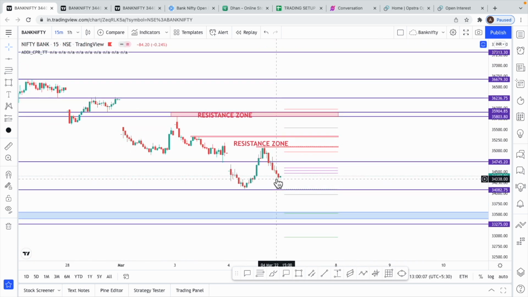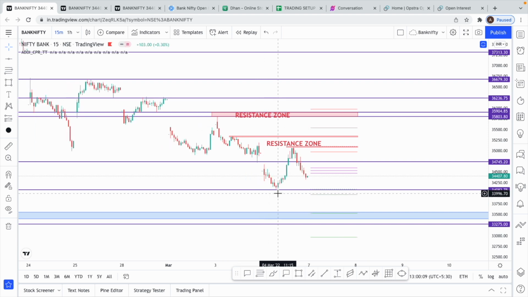So first I'll start off with the trade possibility on the lower side. See this level where we have taken support, 40,080. If this breaks, we could get a quick fall until this level of 33,400, either at the top of this gap or below this gap of 33,400. Even if that breaks, then a very strong support at 33,275, if we comfortably break this 34,000.